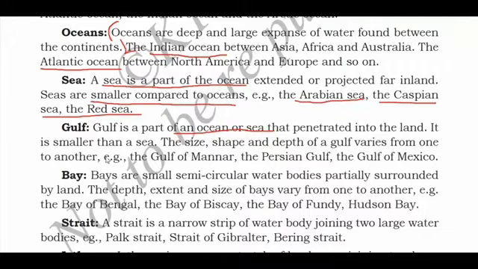It is smaller than sea. Now Gulf will be smaller than sea. Seas are smaller than ocean. The size, shape and depth of Gulf varies from one to another. There are different types of Gulf. The shape and size of one Gulf will be different from another. For example, Gulf of Mannar is different from Persian Gulf, which will be different from the Gulf of Mexico. So at least two examples you can learn for Gulf also.